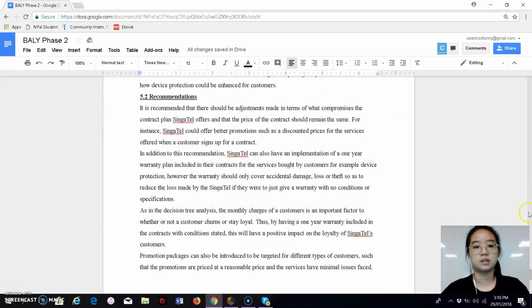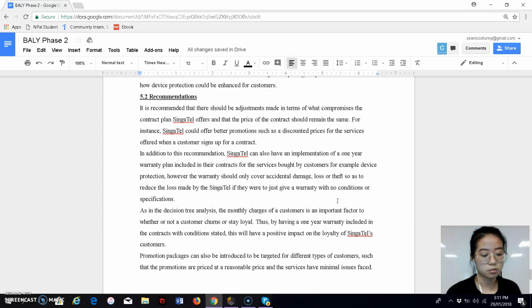For our recommendations, we recommend that adjustments should be made in terms of what would be in a contract plan for Singtel offers. However, the price of a contract should remain the same, so Singtel won't make any losses. Singtel can actually offer better promotions such as discounted prices for the services offered when a customer signs up for a contract. In addition to these recommendations, Singtel can implement a 1-year warranty plan into their contracts.